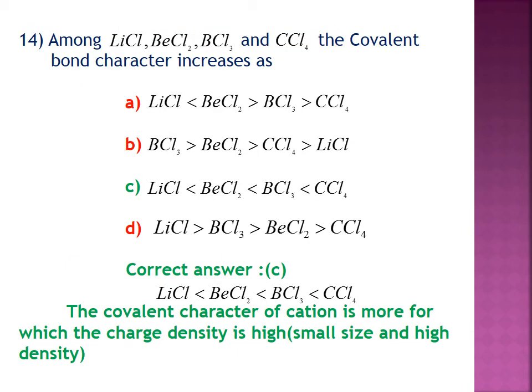Question number 14. Among LiCl, BeCl2, BCl3 and CCl4, the covalent character increases as. Here the correct option is C: lithium chloride less than BeCl2 less than BCl3 less than CCl4. The covalent character is more for the cation which has high charge density, that is, smaller size and high charge. Therefore, option C is the correct answer.